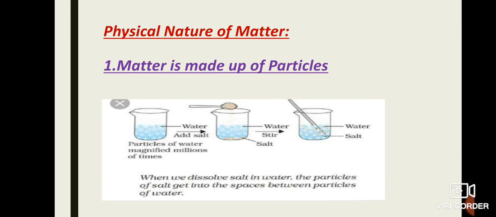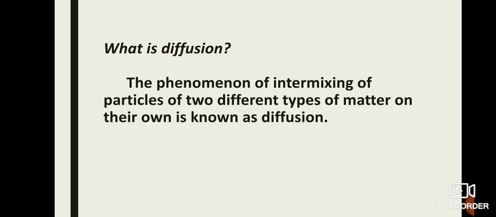The intermixing of particles of two different types of matter on their own is known as diffusion. Understand? What is diffusion? The phenomenon of intermixing of particles of two different types of matter on their own is known as diffusion. First physical nature of matter: matter is made up of particles.